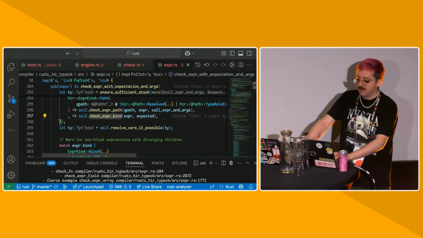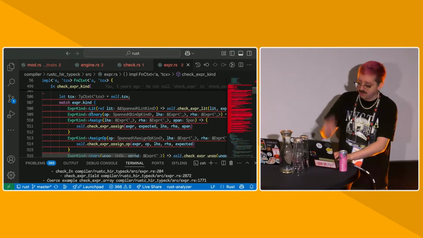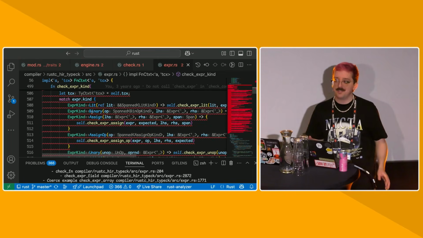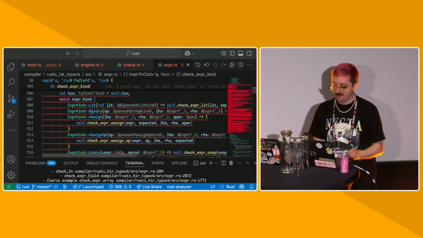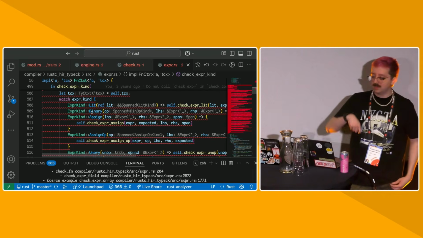check_expr_kind is the match on all the different expr kinds, and it checks based off of the behavior that we expect the expression to have. So, for example, literals will evaluate to the literal type.